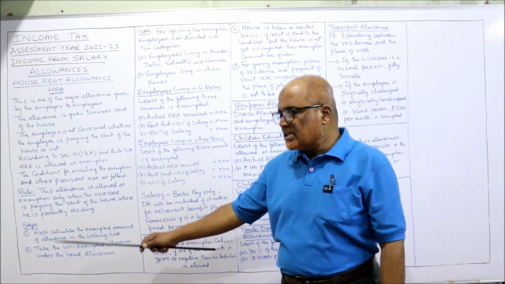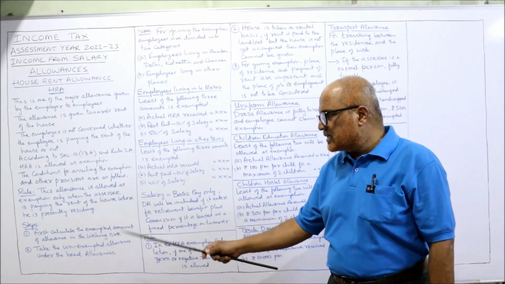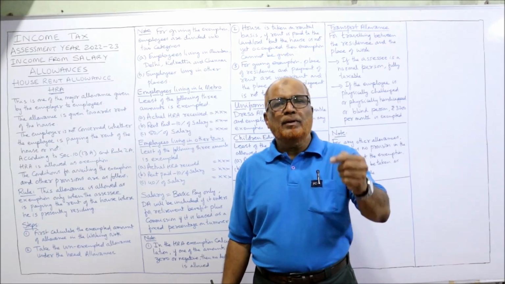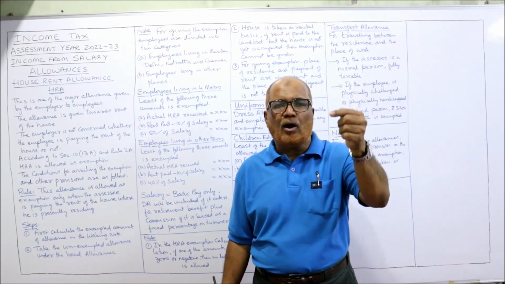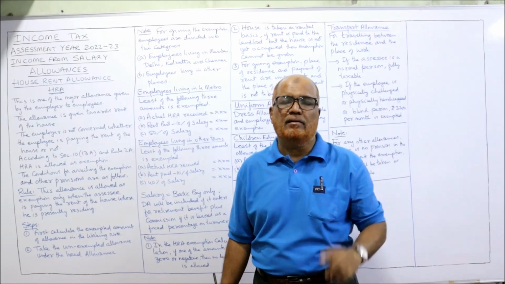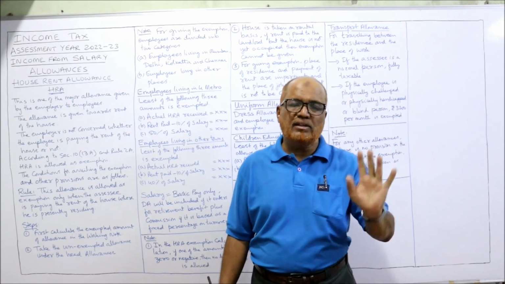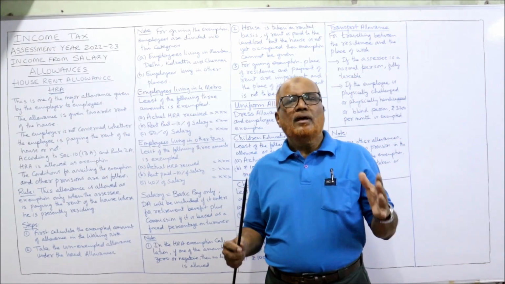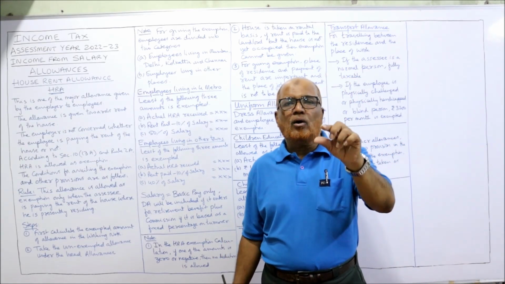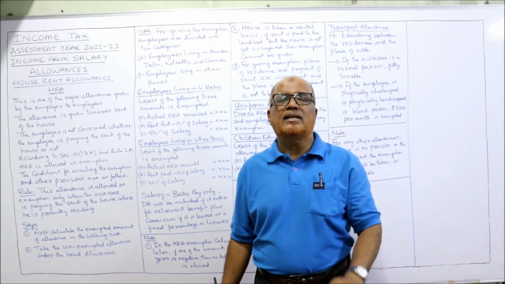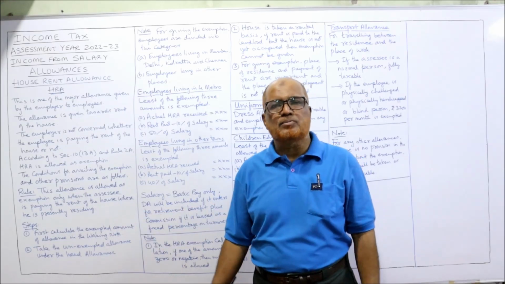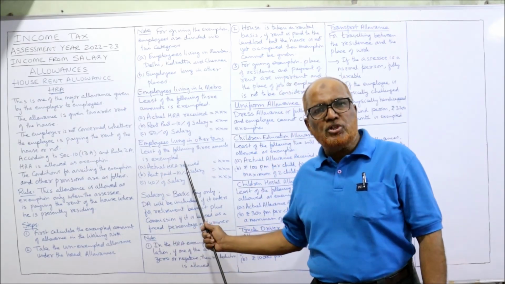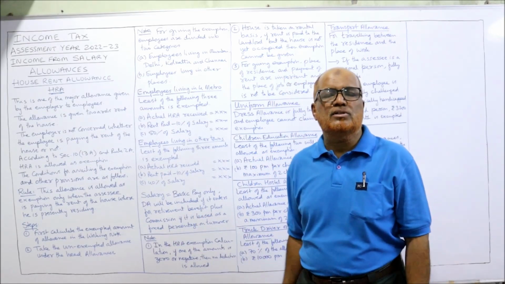First rule. Then the steps. First, calculate the exempted amount of HRA in the working note. In the problem, it will be given how much HRA is received and how much rent he has paid. These two items will be given in the problem. So your job is to come to the working note and calculate how much is the exempted HRA under section 10(13A). You have to calculate by applying the provisions. I'm going to explain the provisions.